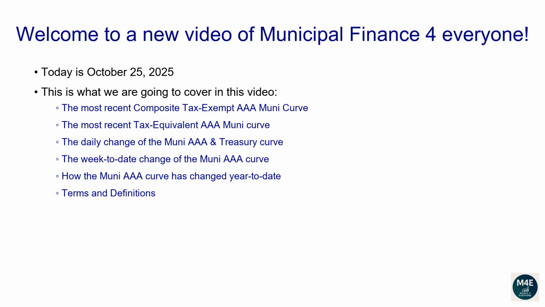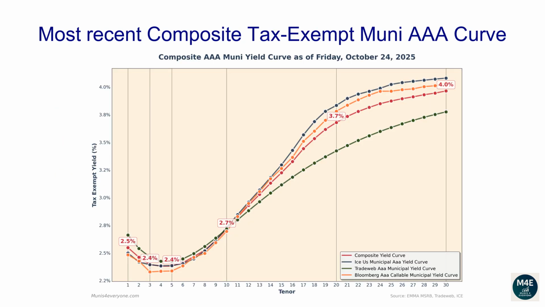Terms and definitions. Let's go over the most recent composite tax-exempt Muni AAA curve. The following composite tax-exempt yield curve is based off the most recent ICE, TradeWeb, Bloomberg yield curves that are available on the MSRB website, plus some proprietary extra adjustments, as of October 24, 2025.